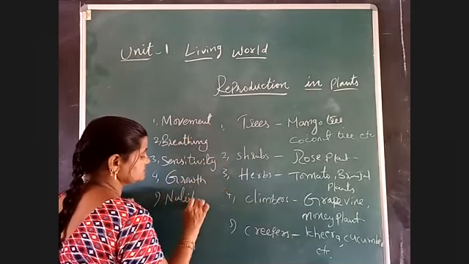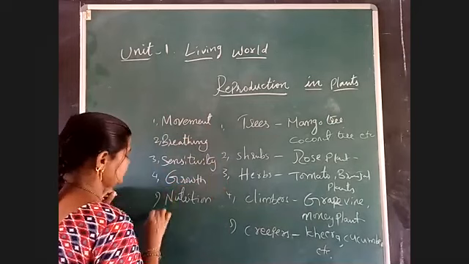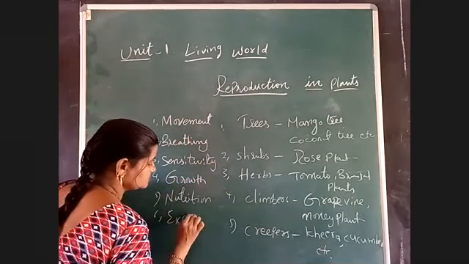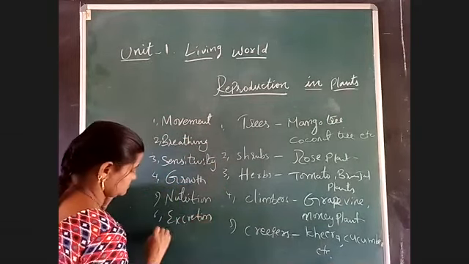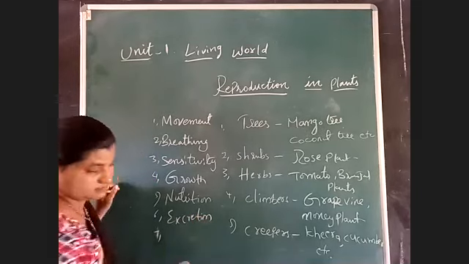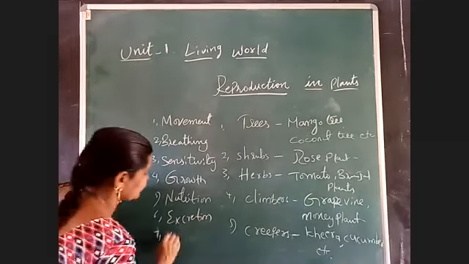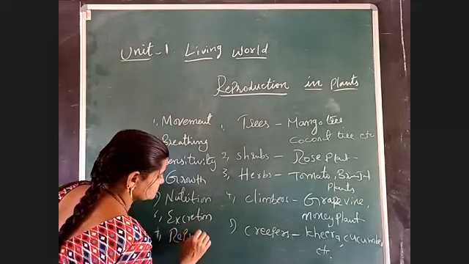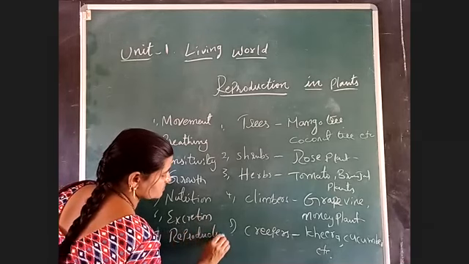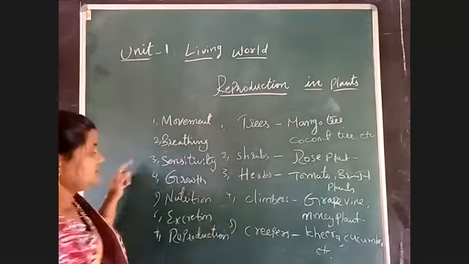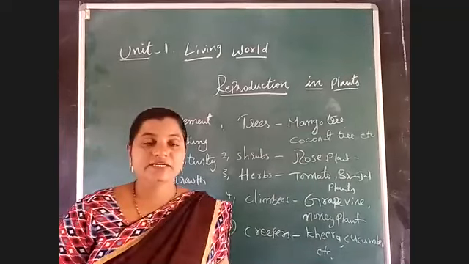Nutrition. Excretion. And reproduction. These are the features which we can see in the plant.